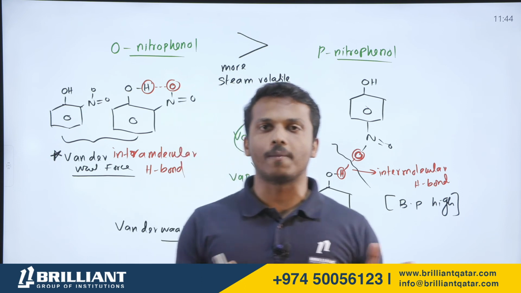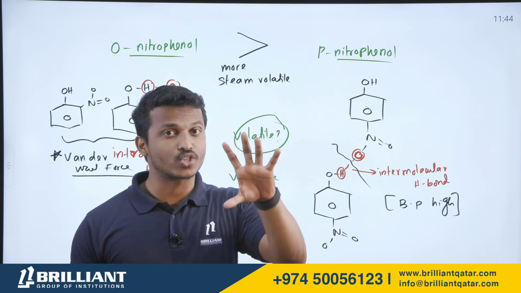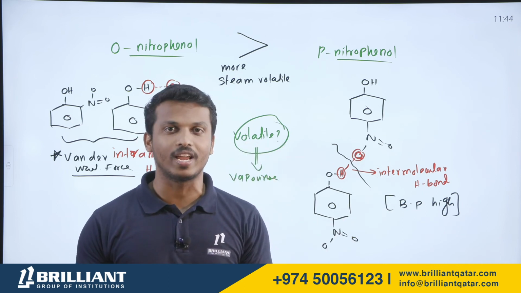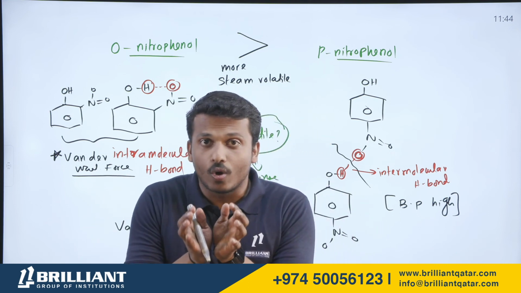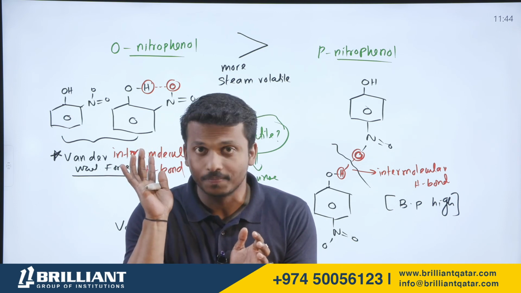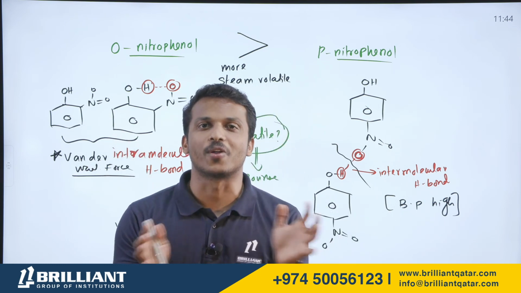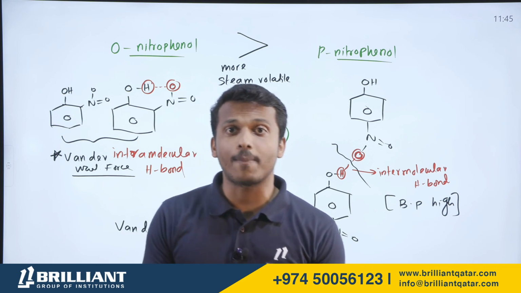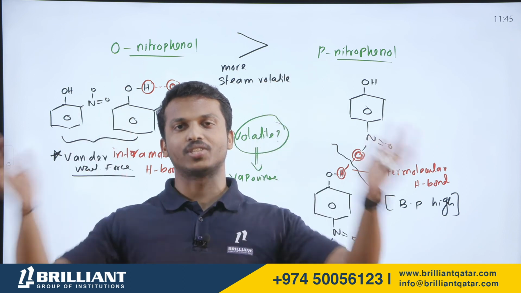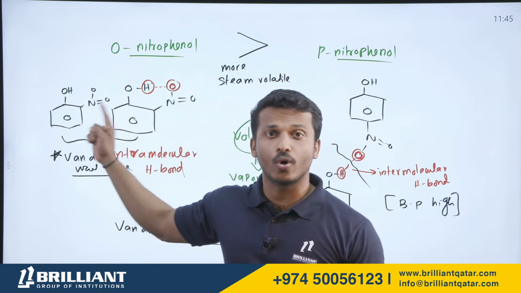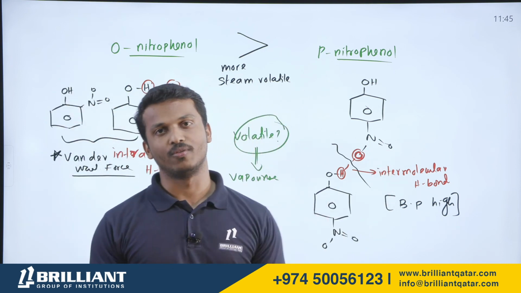Alright, now we studied an important question here. Among ortho-nitrophenol and para-nitrophenol, which one has the greater boiling point? Para, because para has very strong intermolecular hydrogen bonding. But when you consider two ortho-nitrophenol molecules together, within one ortho-nitrophenol there is a hydrogen bond, sure. But between two ortho-nitrophenols, what type of force is present? Weak van der Waals force. If the force is weaker, what happens? When you heat the system, the bond breaks very fast and they undergo vaporization faster. So we can say that ortho-nitrophenol is more steam volatile than para-nitrophenol.